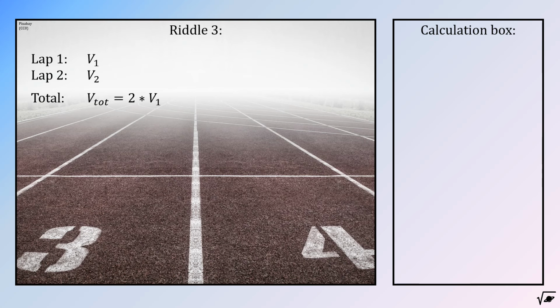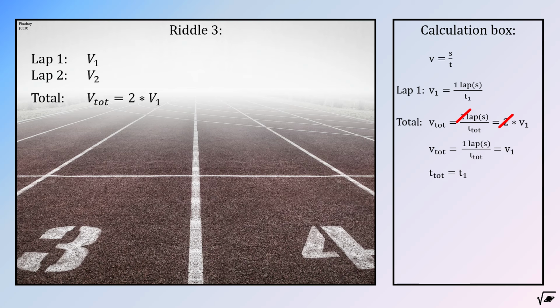The definition of average speed is distance traveled divided by time elapsed. For lap 1, this equation will look like this: the length of the track divided by the time in which you ran it. The average speed of the 2 laps combined will be 2 times the distance divided by an unknown amount of time. But as we can see, this amount of time will also be t1. So in order to get an average speed which is equal to twice V1, you must run the 2 laps in a time which is equal to the time elapsed in your first lap. Therefore, the second lap was run in an instant, meaning infinite velocity.